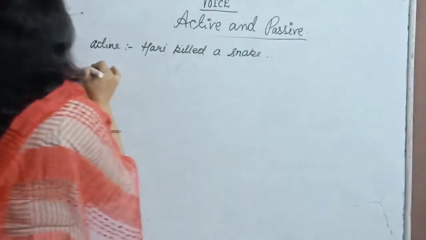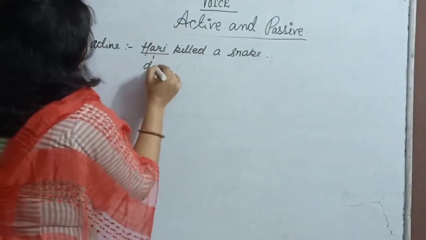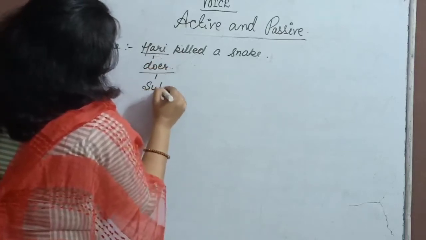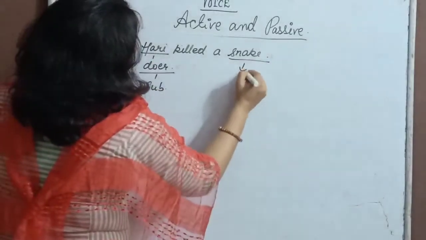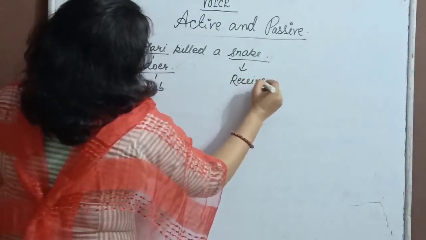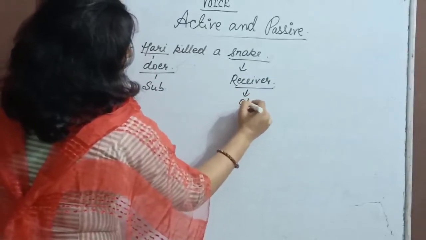Okay, and Hari was the doer of the action, coming at the place of the subject. Snake was the receiver of this action, coming at the place of the object.